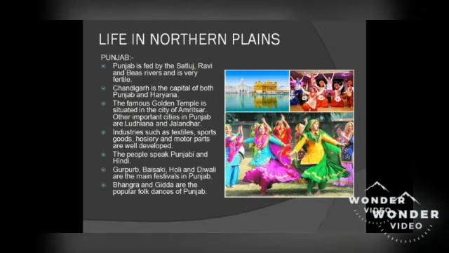Life in the northern plains. Punjab. Punjab is fed by the Satluj, Ravi and Beas rivers and is very fertile. Chandigarh is the capital of both Punjab and Haryana. The famous Golden Temple is situated in the city of Amritsar. Other important cities in Punjab are Ludhiana and Jalandhar.